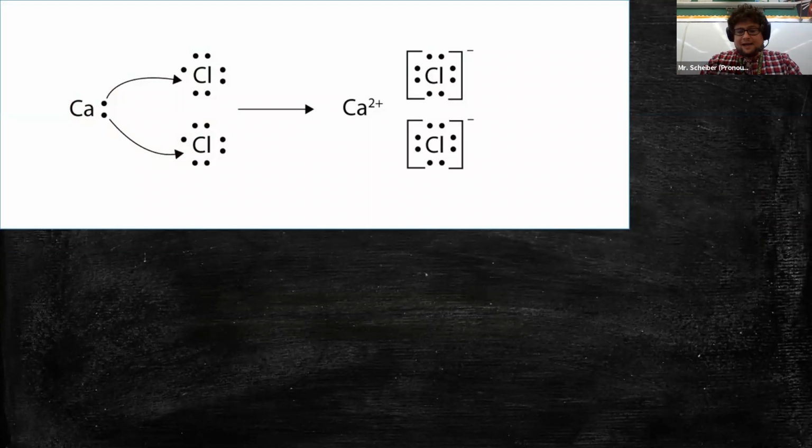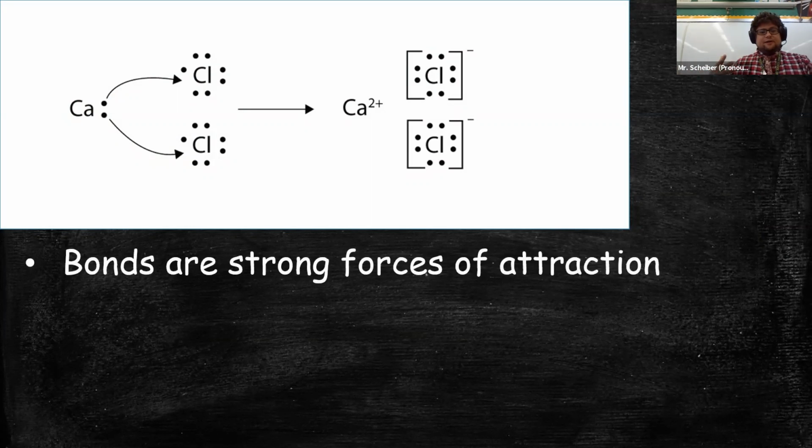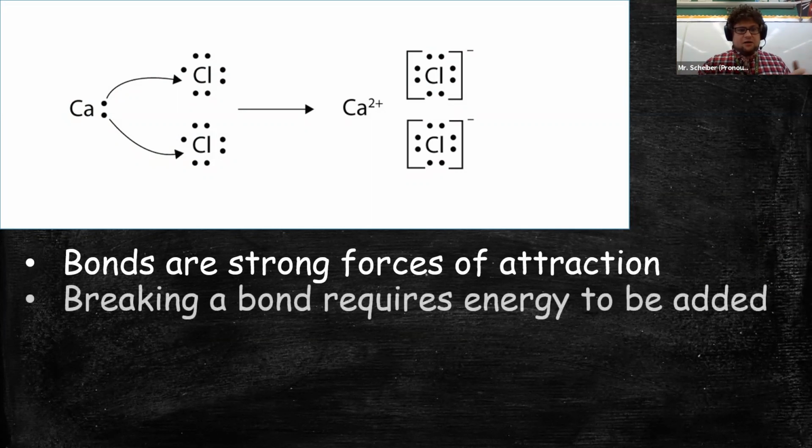Specifically, since we're talking about ions, ionic bonds. We know that bonds are strong forces of attraction, right? And we were just seeing what happens when we weaken or strengthen bonds. And we saw that breaking bonds, when we pull them away, requires energy to be added. You have to add energy into the ions to pull them apart.